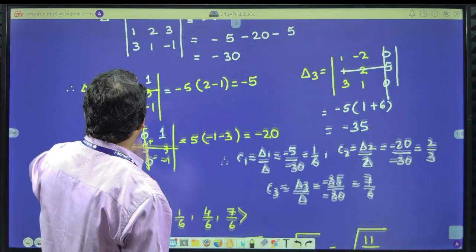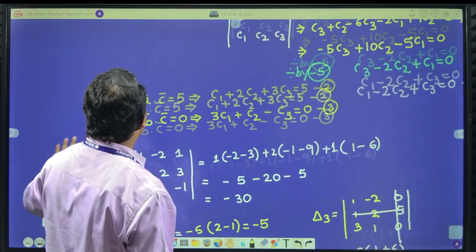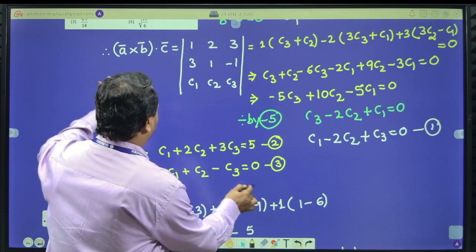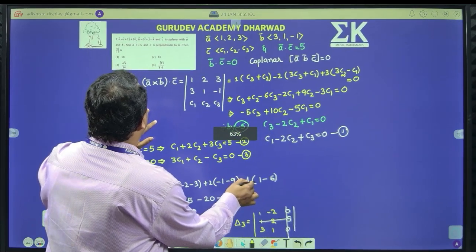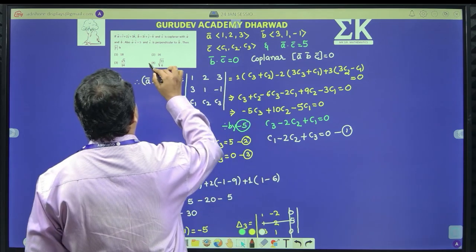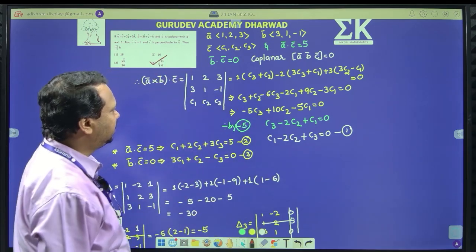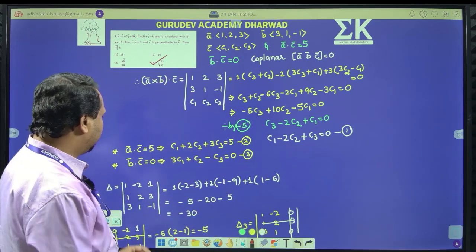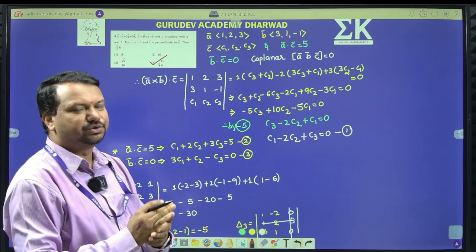Root 11 by 6. Done. So here goes my answer. Root 11 by 16. That is option D, the right answer. Clear? So the only challenging part is finding C1, C2, C3.